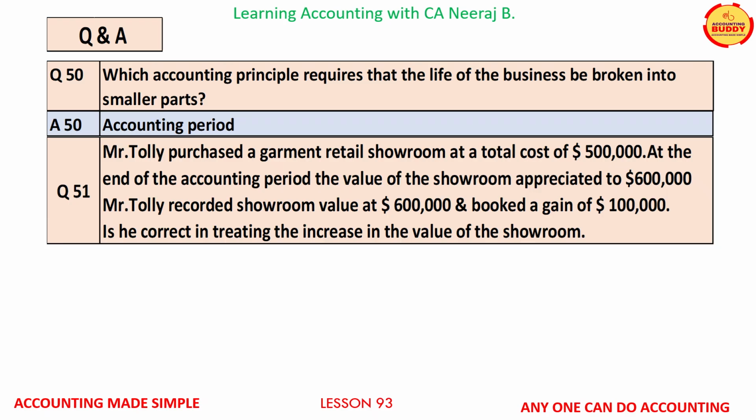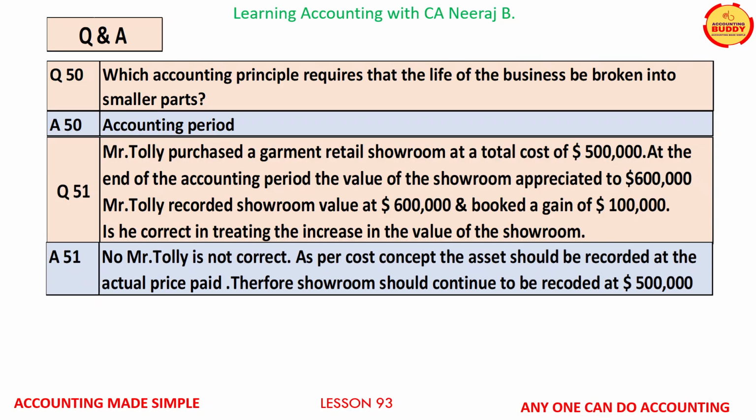Question number 51, Mr. Tolley purchased a garment retail showroom at a total cost of $500,000. At the end of the accounting period, the value of the showroom appreciated to $600,000. Mr. Tolley recorded the showroom value at $600,000 and booked a gain of $100,000. Is he correct in treating the increase in the value of the showroom? The answer is no, Mr. Tolley is not correct. As per cost concept, the asset should be recorded at the actual price paid. Therefore, the showroom should continue to be recorded at $500,000.